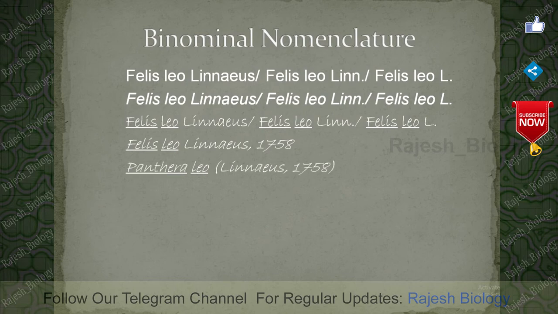When the genus name is changed, the original scientist name and year are kept in parenthesis. That means Panthera leo Linnaeus 1758. These are the rules: how we write, how we print, how we put the scientist name, either complete or in abbreviated form, and we can write the year of discovery after the scientist name. We have to keep it in parenthesis if the genus name is changed. These are the rules and regulations of binomial nomenclature.